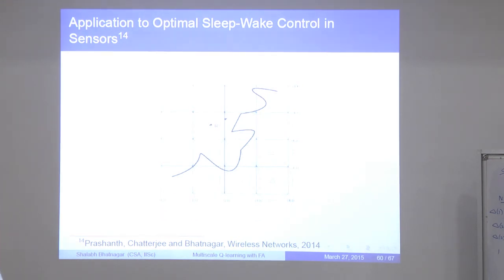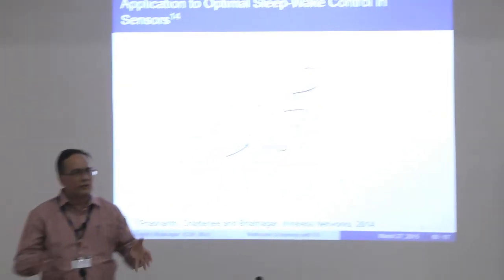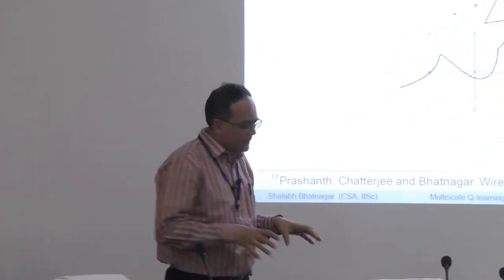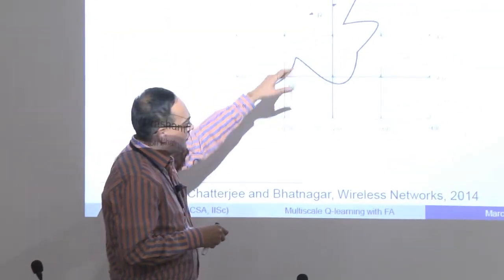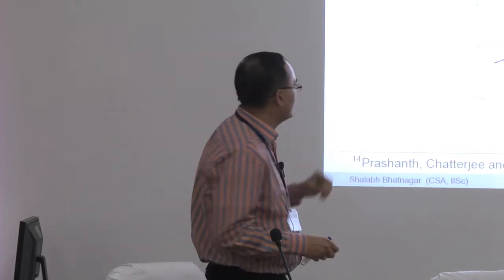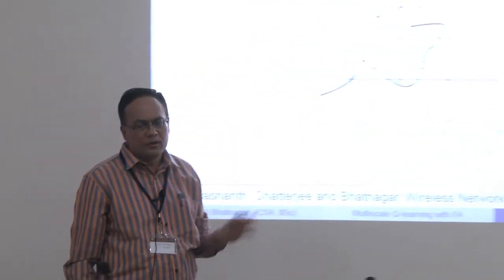Finally we have this interesting application, and that has appeared in a journal on wireless networks. The idea is this: you have a region wherein you have all these sensors that have been put, and the goal for which they have been put is to make measurements. If there is an intrusion, if someone is walking across this region, the corresponding sensor will track it, capture that movement and pass it on. That's the goal of each one of these sensors. The dark line here indicates the movement by an intruder.